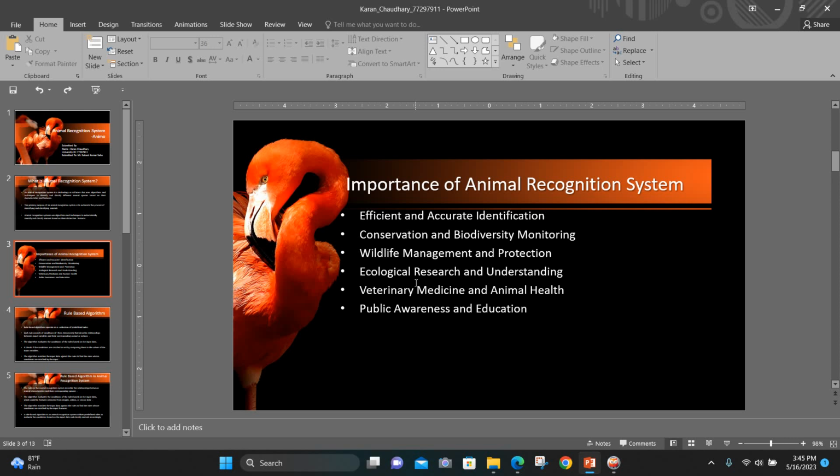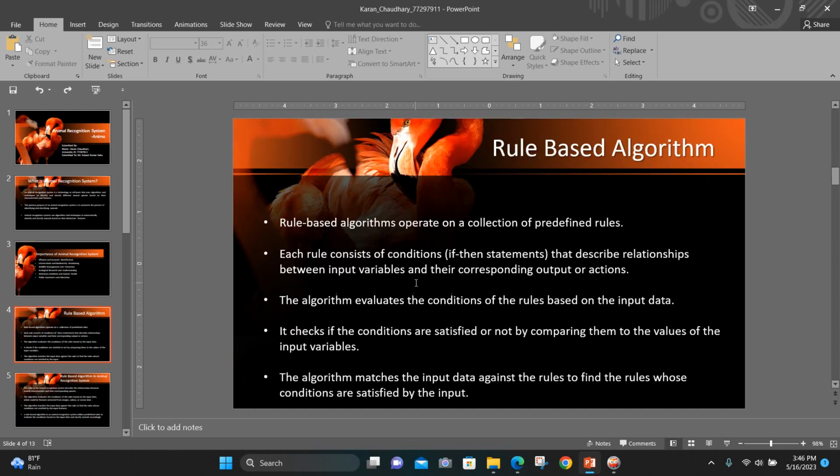It is useful for veterinary medicine, for prescribing for an animal on the basis of its animal health. It is helpful for public awareness and education, for knowledge on the basis of the animal. Now, moving towards our system.